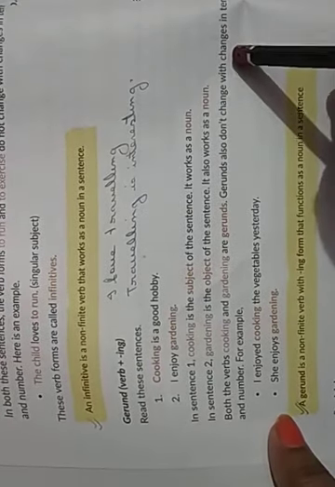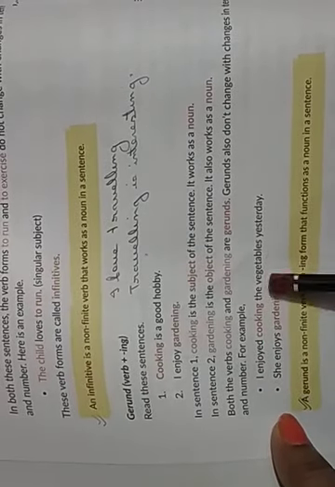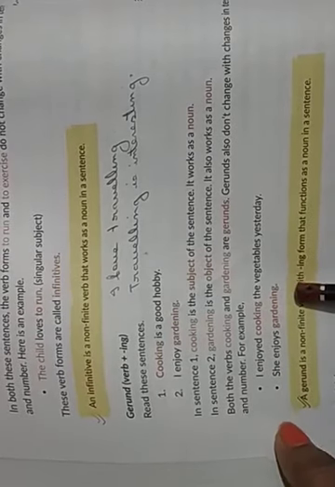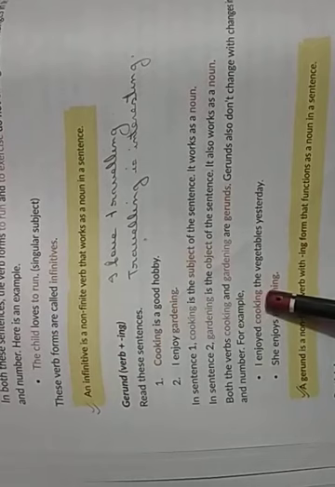Now both the verbs cooking and gardening are gerunds. Gerunds also don't change with changes in tense and number. For example, I enjoyed cooking the vegetables yesterday. She enjoys gardening. So again you see these two verbs, cooking and gardening, are not changing their form with the change in number or with the change in tense. You see here, I enjoyed cooking.